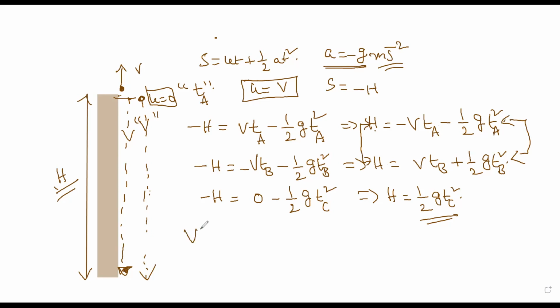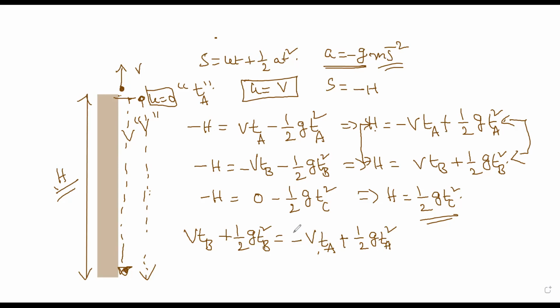So we can write VTB plus half GTB square is equal to minus VTA minus half... So I can write this, this is minus plus, sorry. So it is plus half GTA square. So like this you can write.